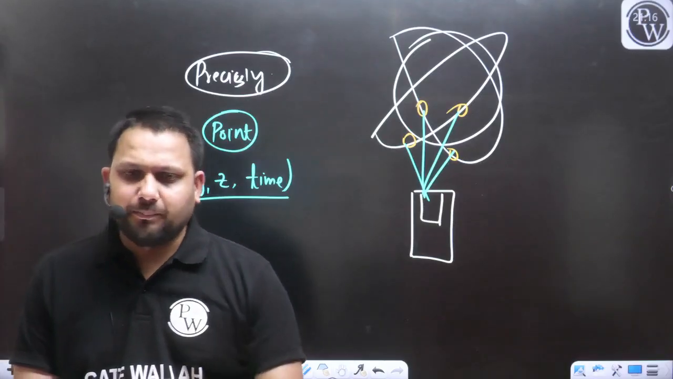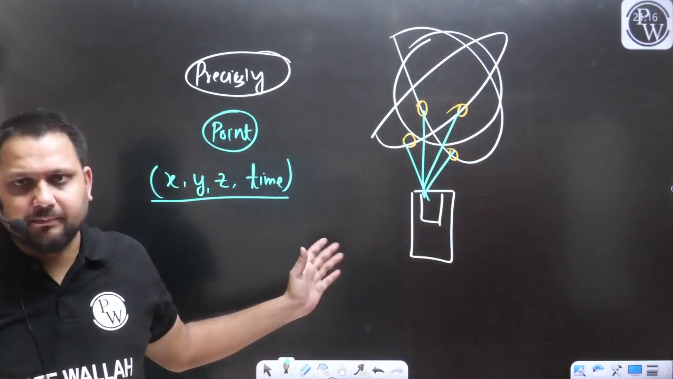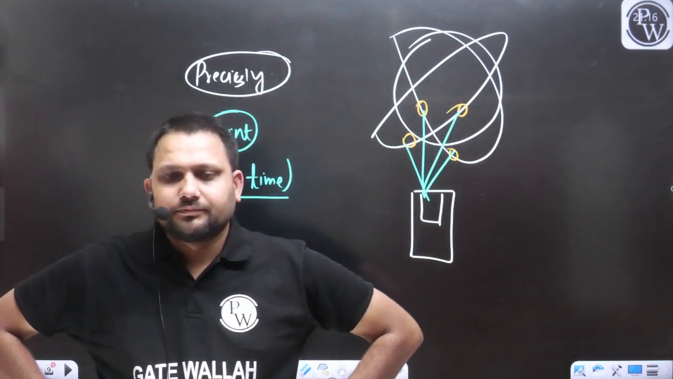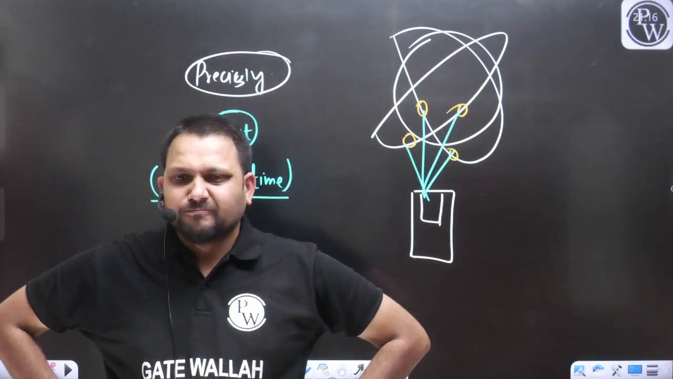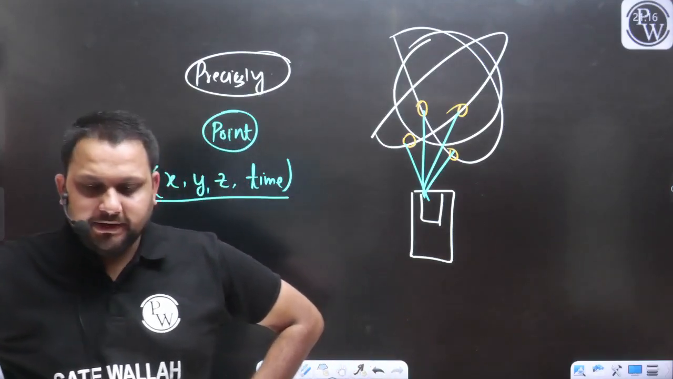Which point do I need to repeat? These 4: x, y, z and time. Tell me which point I need to repeat.